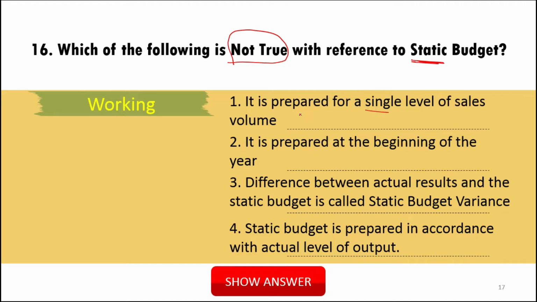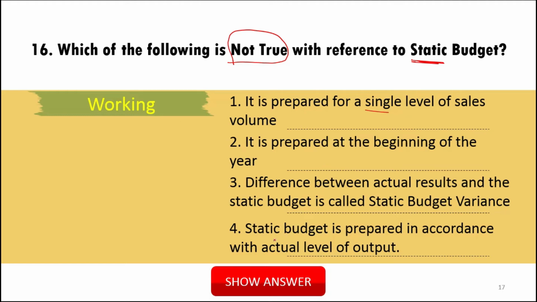So first is not the answer because it is true. We have to check not true. It is prepared at the beginning of the year. Yes, it is also true. Difference between actual results and the static budget is called static budget variance. This is also true. So all 1, 2 and 3 are true.